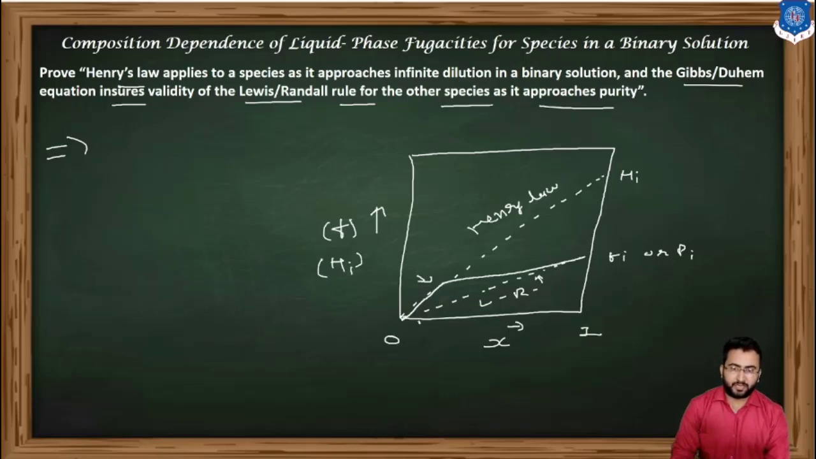Suppose there are marks at 0.1, 0.2, 0.3, and so on up to 0.9 and 1. It behaves ideally up to about 0.2 mole fraction of that particular component 1. So this is the graphical representation when some solution behaves like Henry's law over some concentration range, and after that follows the Lewis-Randall rule.